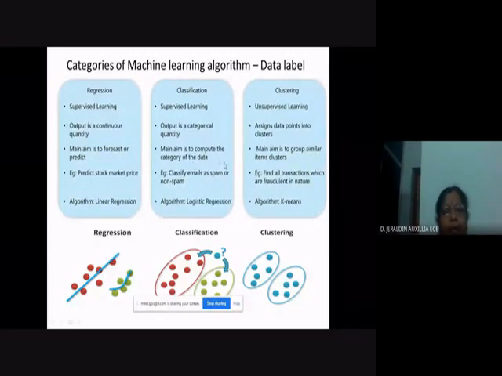The main aim is to compute the category of a categorical quantity, meaning it is not 0, 1 like that. It will be either present or not. For example, if you are considering a tumor, whether it is a cancerous tumor or not.